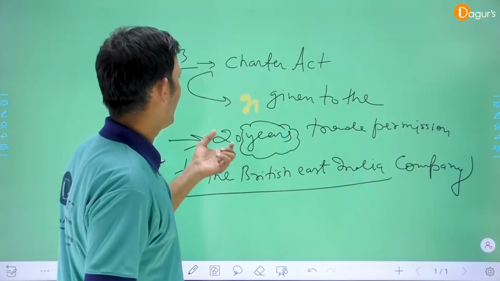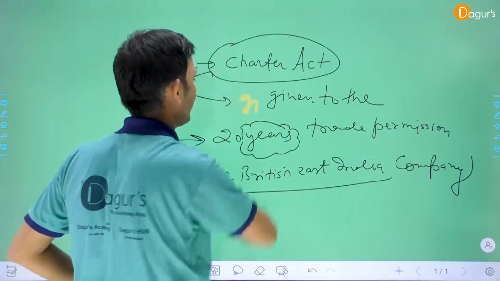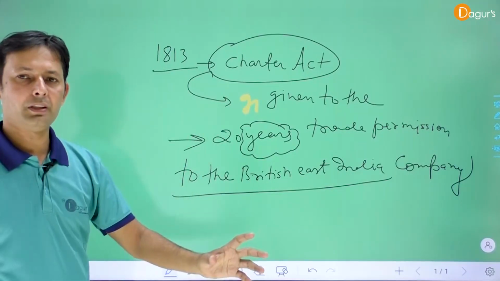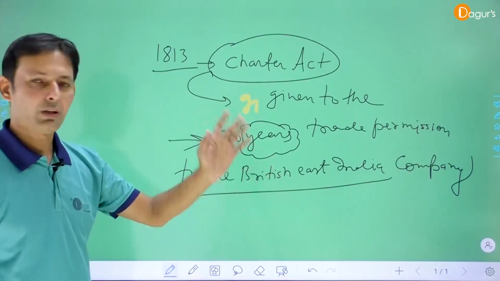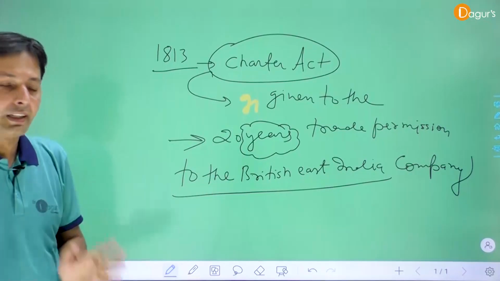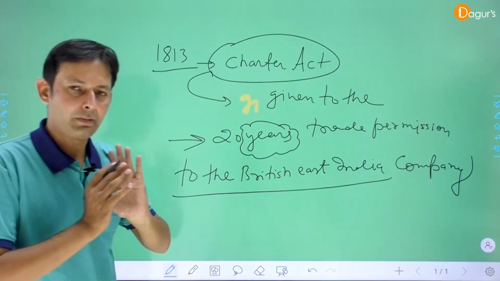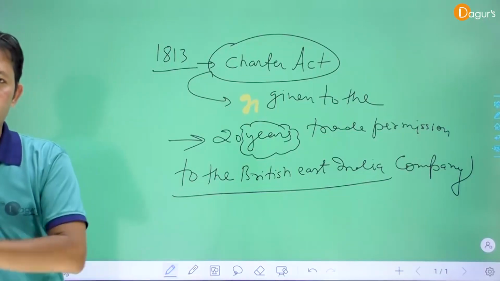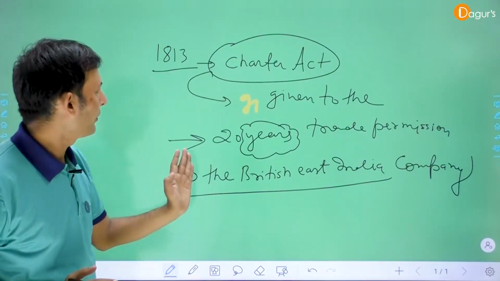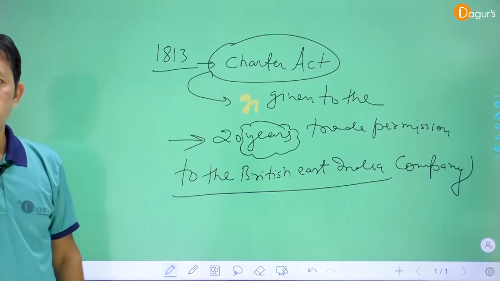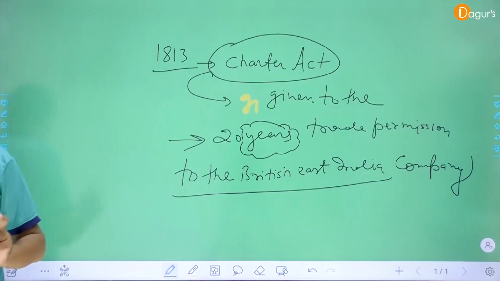So it is an important point that the Charter Act of 1813 gave the British East India Company permission for 20 years of trade with India, with the permission given by the British Parliament as well as the British Crown. Okay, so that is all about the 1813 Charter Act of India. The next act is 1833.